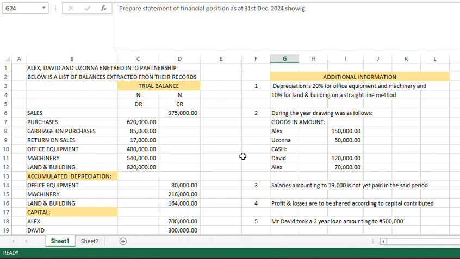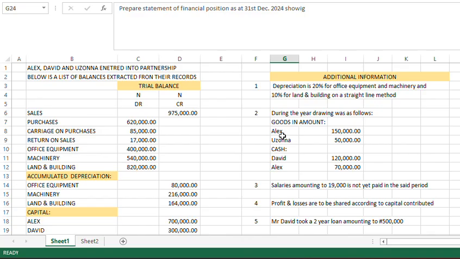So where we have accumulated depreciation, you just know that that particular asset has suffered depreciation before this current year. That is just the explanation of this accumulated depreciation. Then we have drawing during the year, where some partners withdrew some products or some goods from the company.